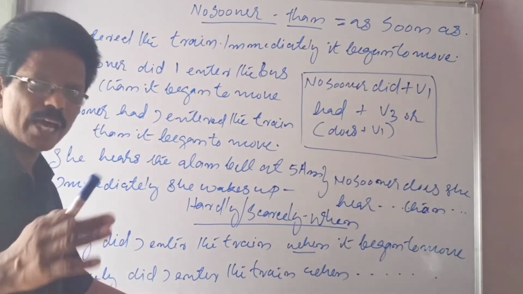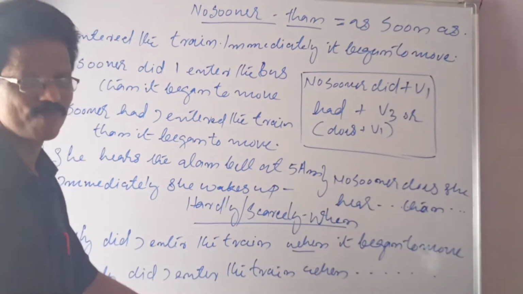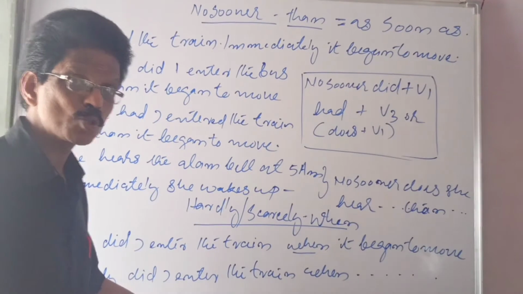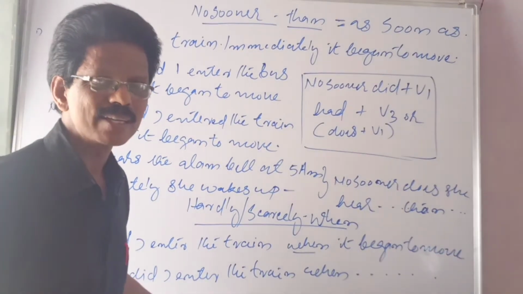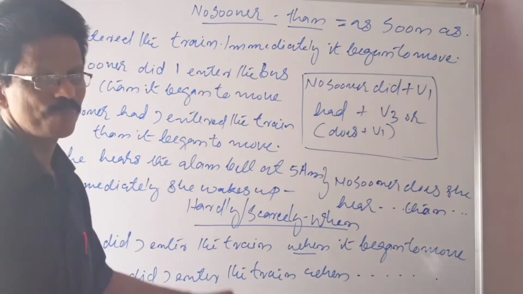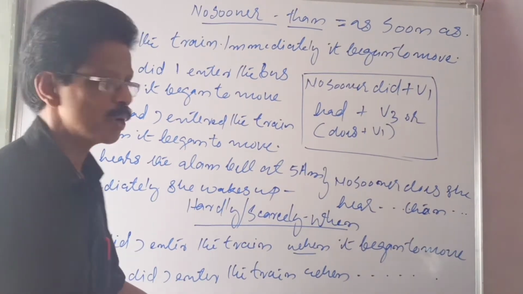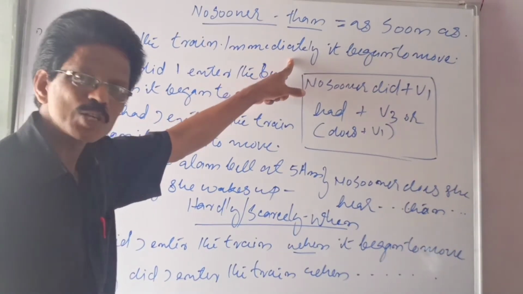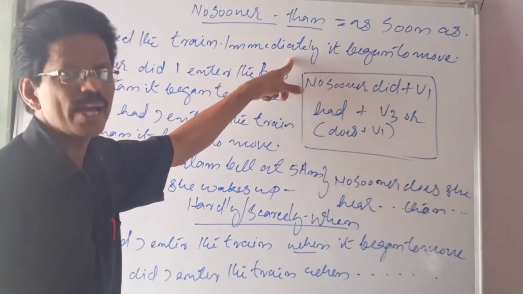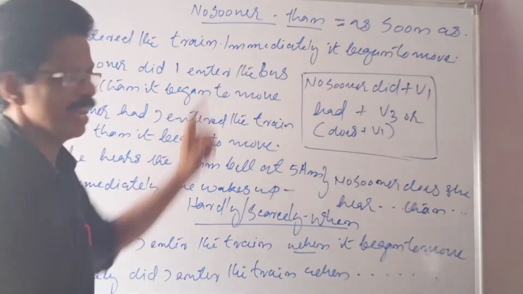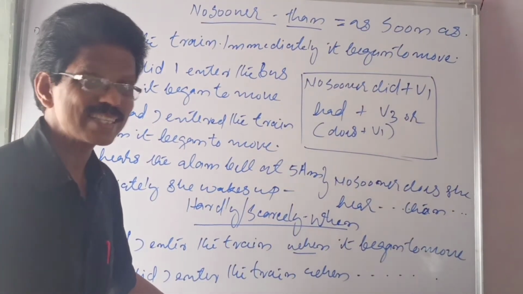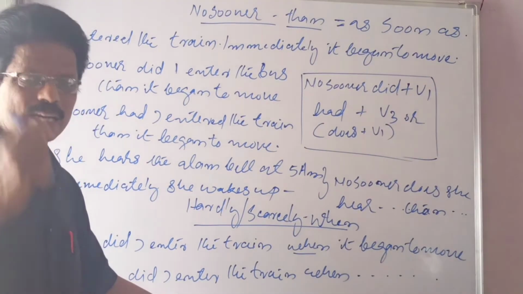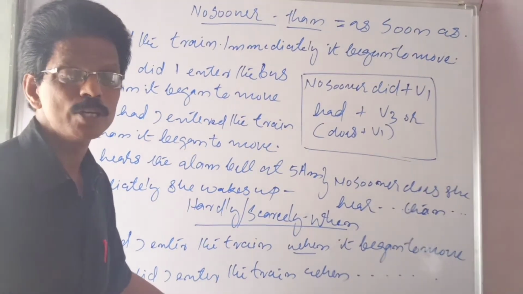Now you can rewrite using as soon as, no problem, right? How will you rewrite? As soon as I entered the bus or the train, it began to move. Then you should not use the word immediately, because as soon as means immediately. While rewriting, don't use it again. Rewrite into a single sentence. There should not be any full stop in the middle. So, as soon as I entered the train, it began to move.